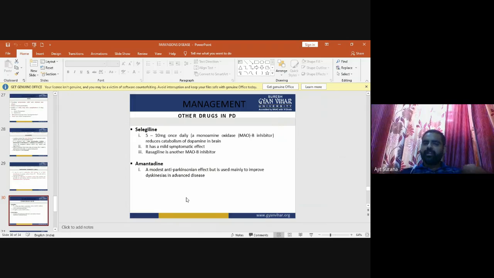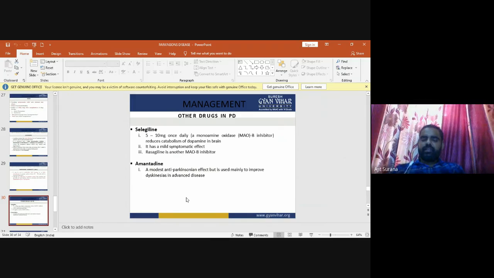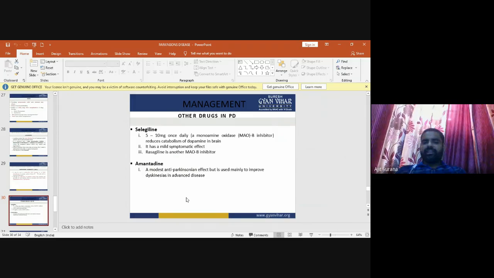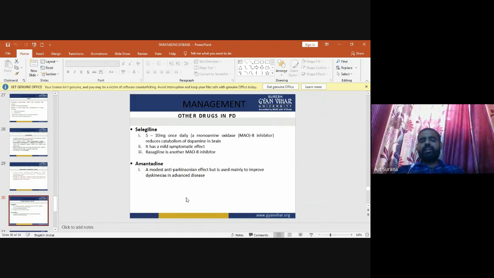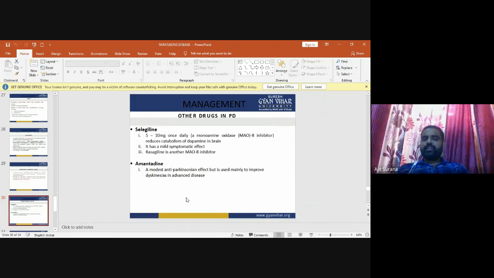Now, other drugs that are used in Parkinson disease. These include selegiline, at a dose of 5 to 10 mg once a day. Selegiline reduces the catabolism of dopamine in the brain and has a mild symptomatic effect.